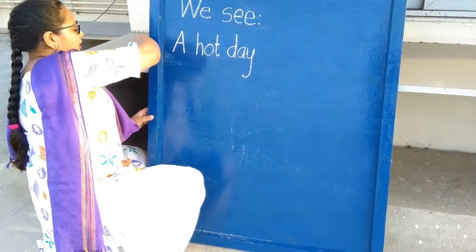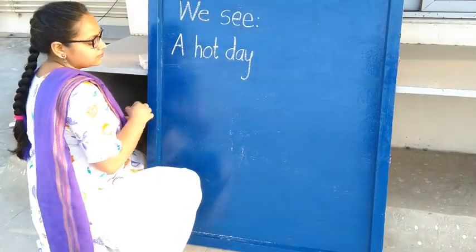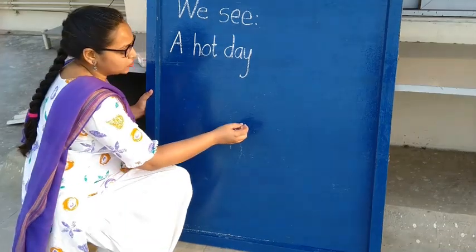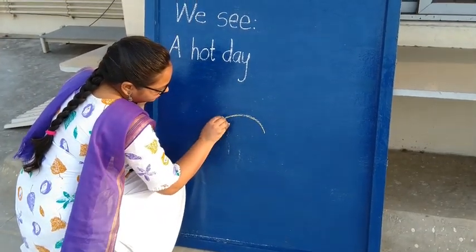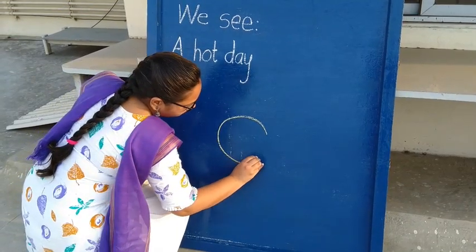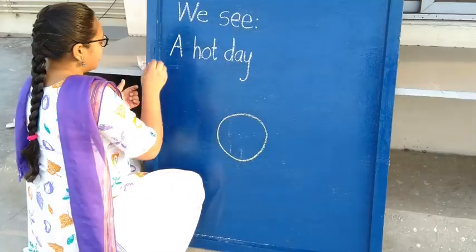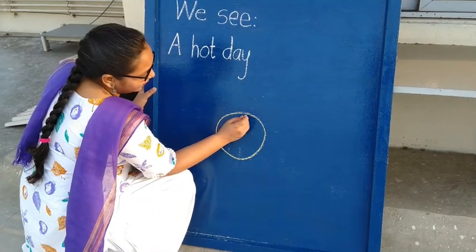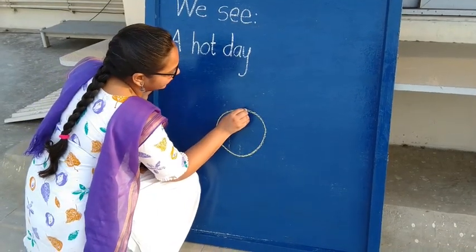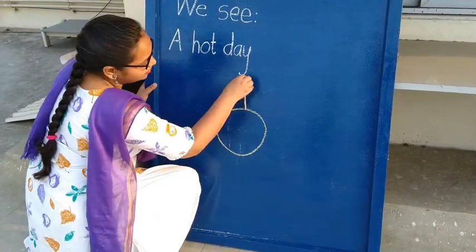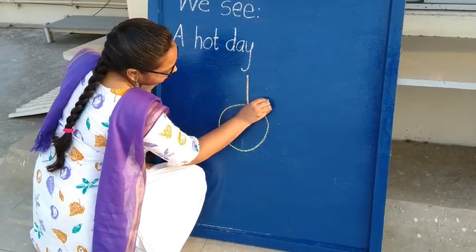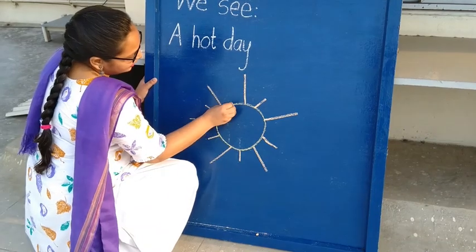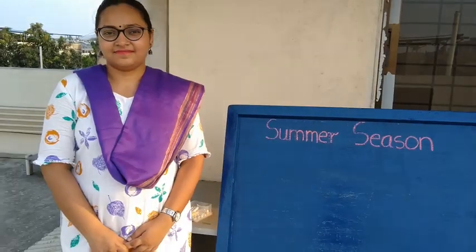What do we see on a hot day? Sun. Let's draw. Leave few lines and draw one circle. After that, put your pencil here on the circle, go up in a straight line. A long standing line, leave some space, slanting line and short line.